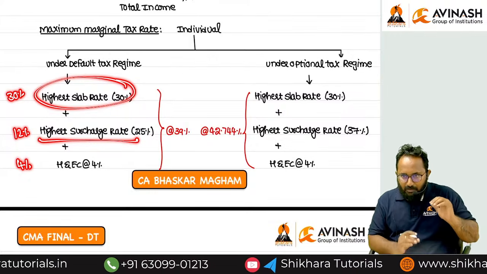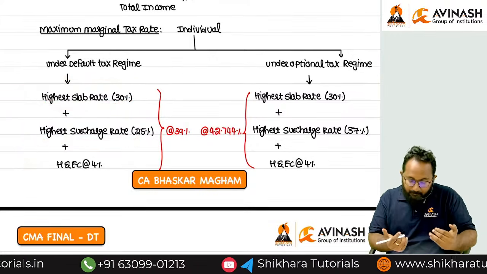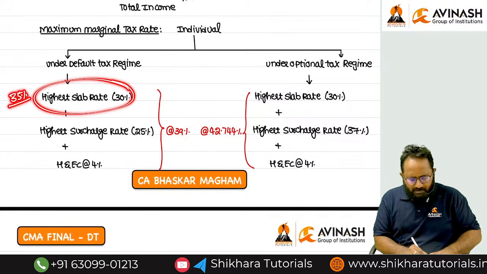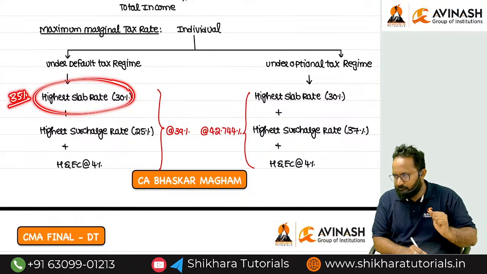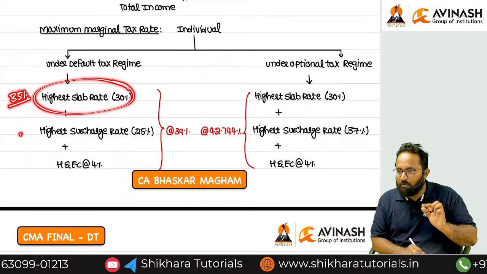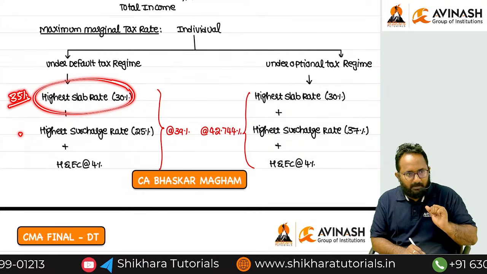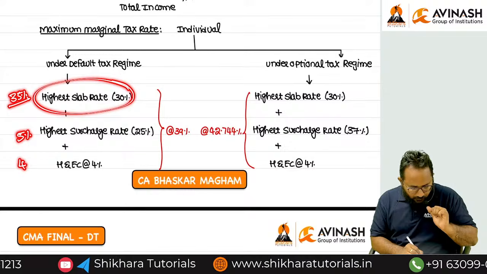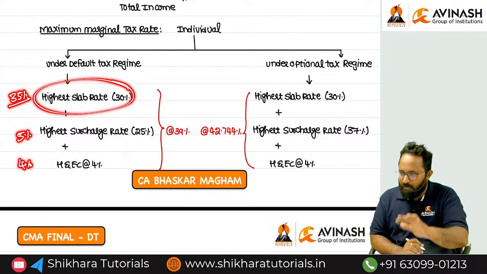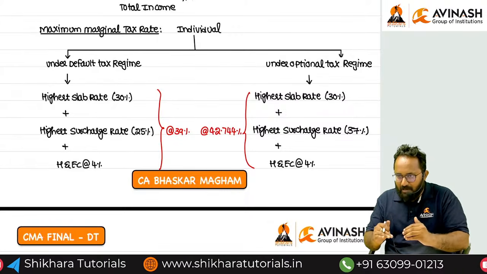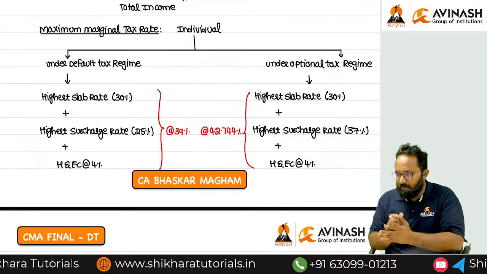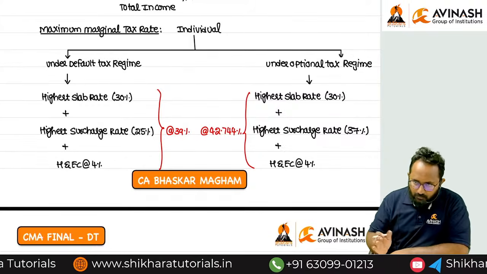Can you calculate in the same way for foreign companies? Yes. Highest slab rate is what? Highest rate is 35. Next, highest surcharge? 5. Next, 4%. I have given the example of an individual, but in the same way you can calculate the maximum marginal tax rate for every assessee, every person also.